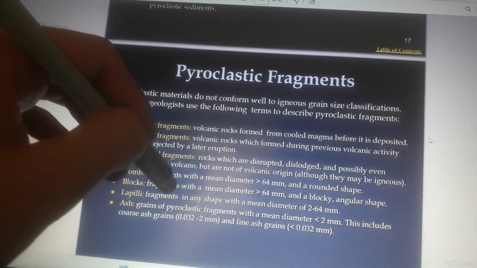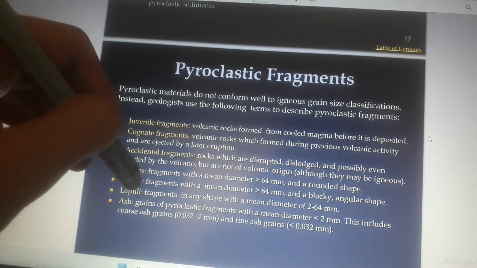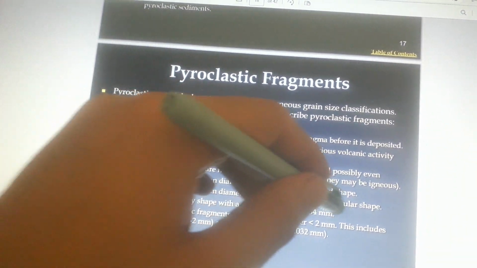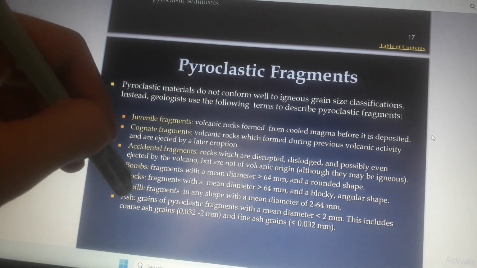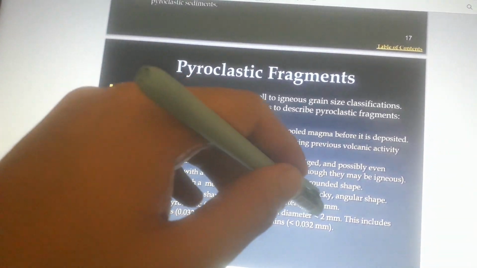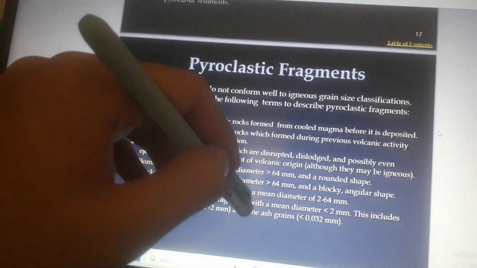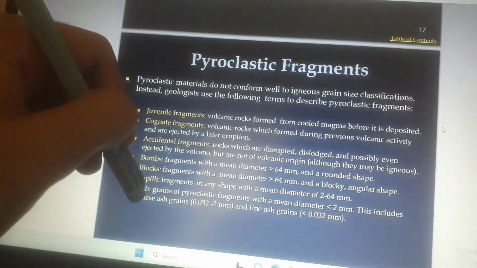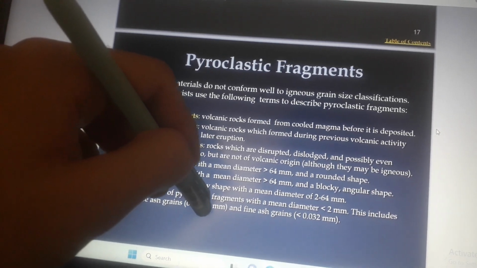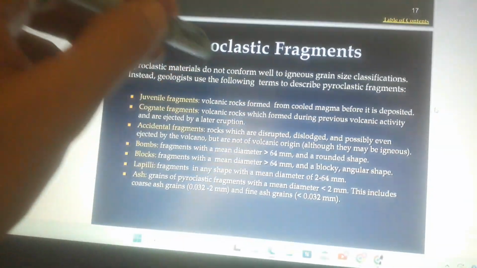Bombs, fragments with a mean diameter greater than 64 mm and a rounded shape. Blocks, fragments with a mean diameter greater than 64 mm and a blocky angular shape. Lapilli, fragments in any shape with a mean diameter of 2 to 64 mm. Ash, grains of pyroclastic fragments with a mean diameter less than 2 mm. This includes coarse ash grains 0.03 to 0.22 mm and fine ash grains less than 0.032 mm.